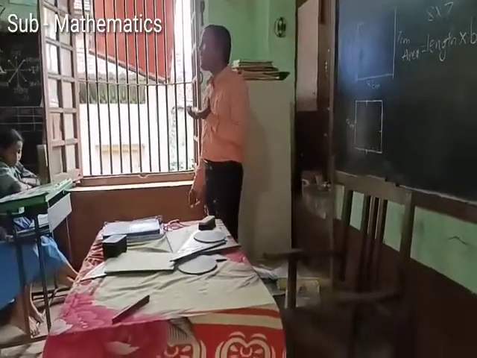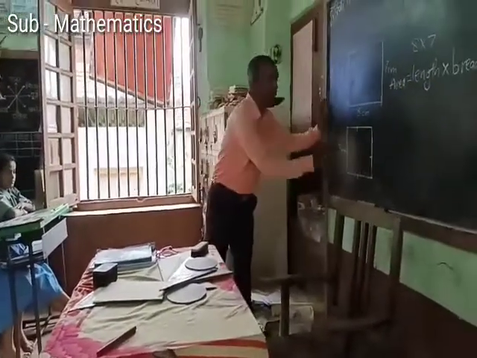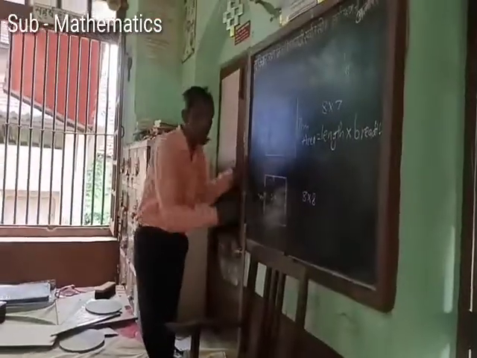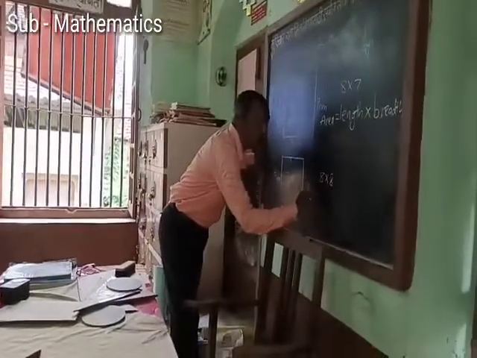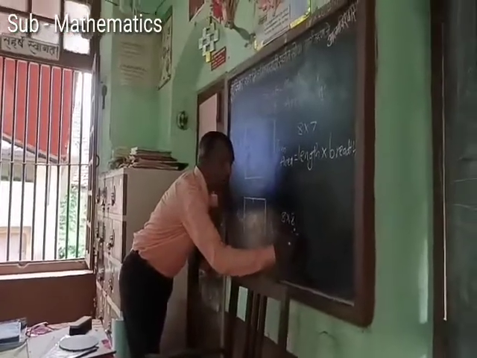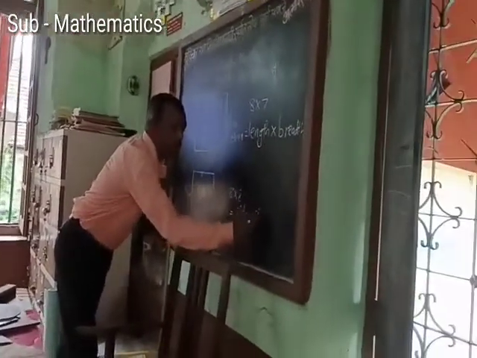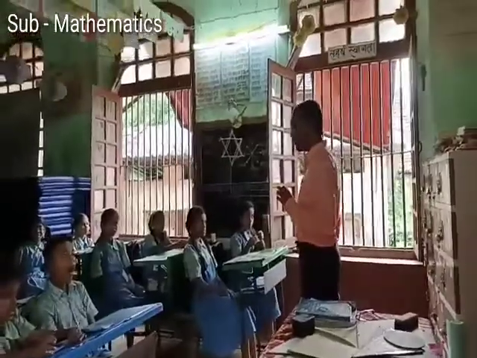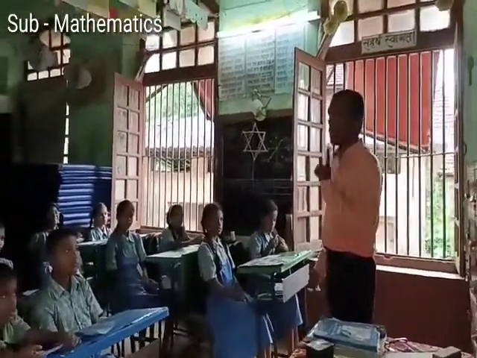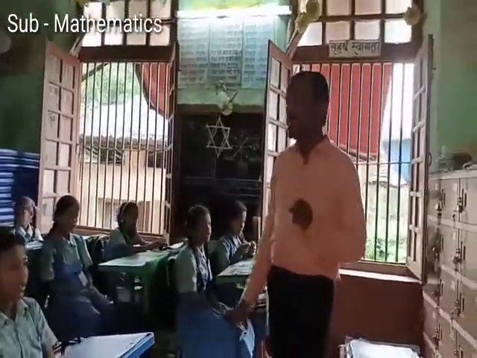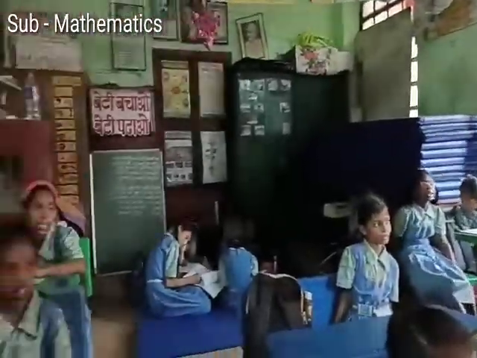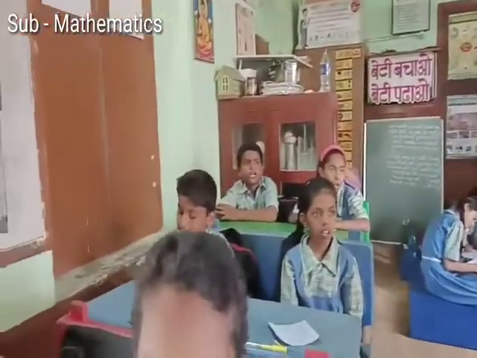How many squares are there? 36. How do we find it? So area of square is equal to side into side, or side square.